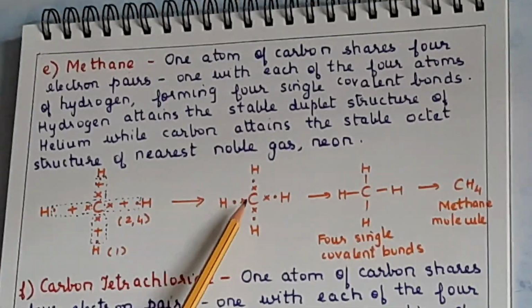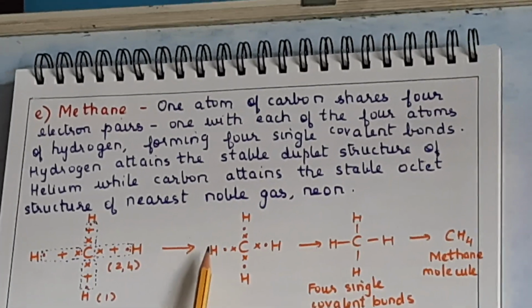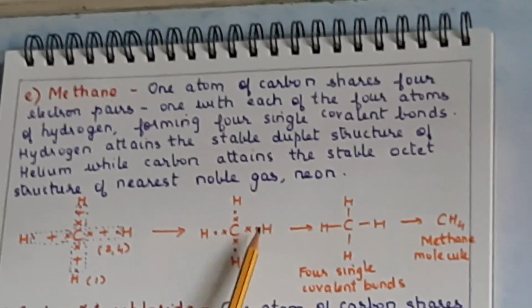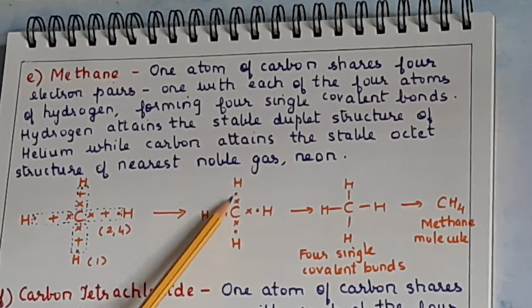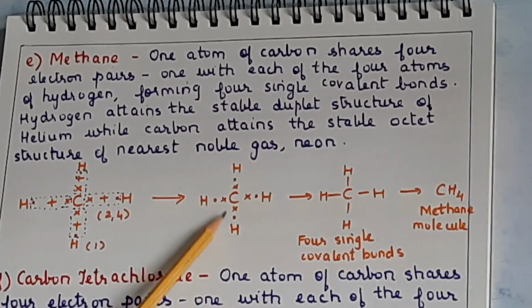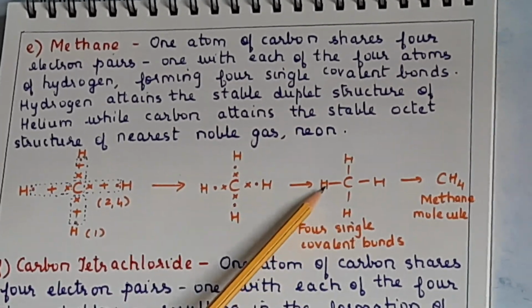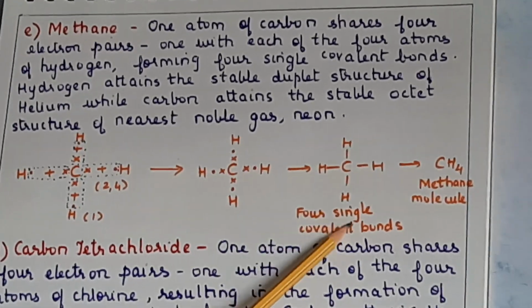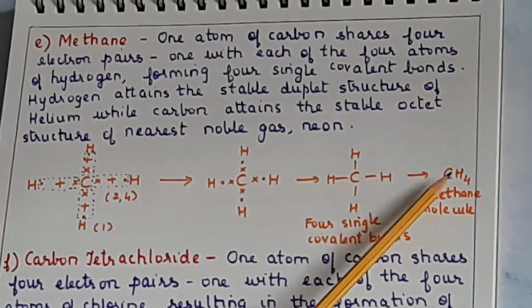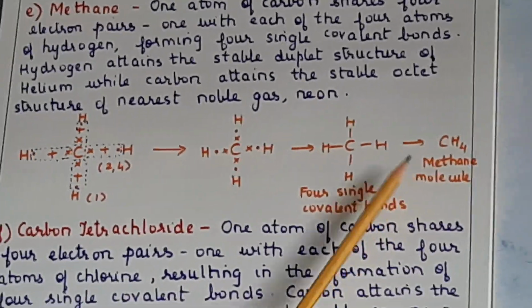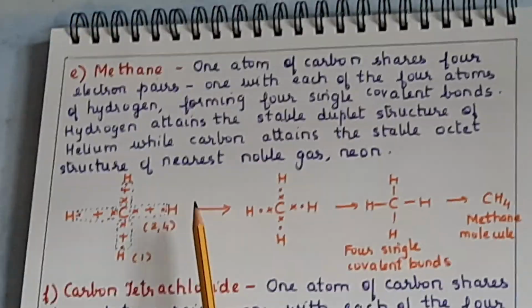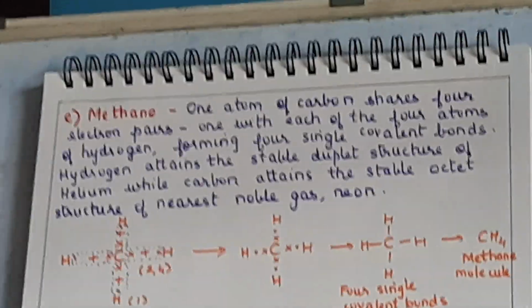Next step, they have come closer, that is the sharing of electrons has taken place between carbon and hydrogen, here between this carbon and this hydrogen. Finally, the formation of 4 bonds. So 4 single covalent bonds are formed, ultimately forming the methane molecule. So methane is a non-polar covalent compound. Is it clear? I hope you have understood this.